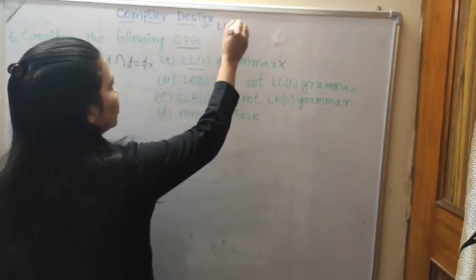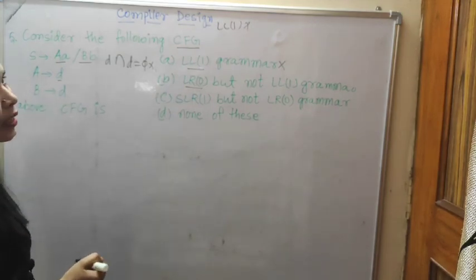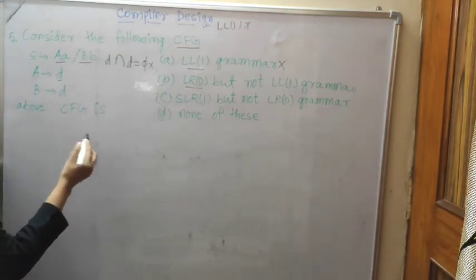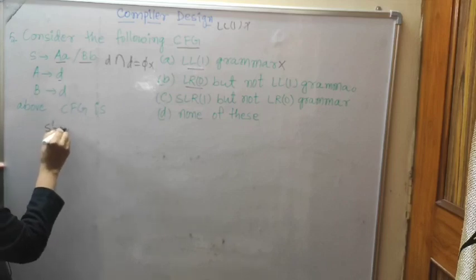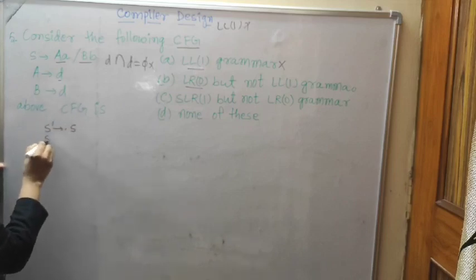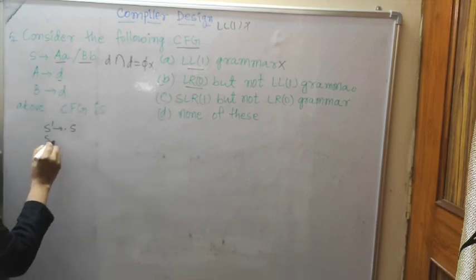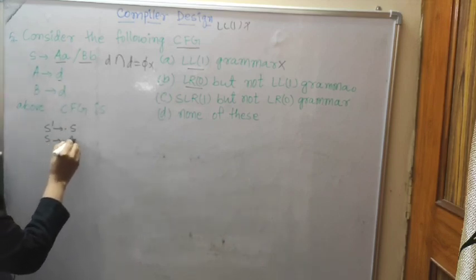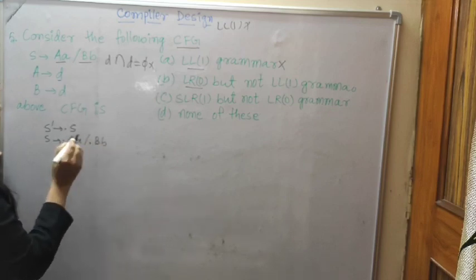Now LR0. LR0 means we will check it in the parser table. For LR0, write the augmented rule as S' to dot S, and S to dot AA or dot BB.